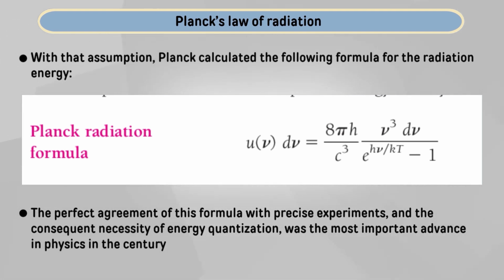So, this is the final formula, and its perfect agreement with precise experiments, and the consequent necessity of energy quantization, was the most important advance in physics in the century.